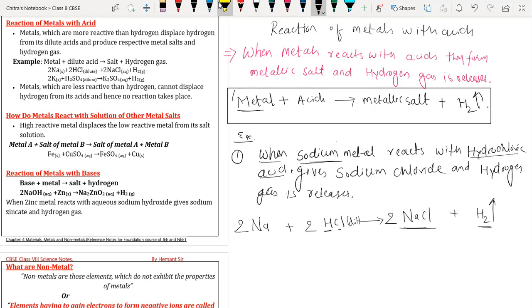Okay, so now the reaction is balanced. We have 2 sodium on the reactant side, 2 sodium on the product side. 2 hydrogen on the reactant side, 2 hydrogen on the product side. 2 chlorine on the reactant side, 2 chlorine on the product side. Now the reaction is balanced.